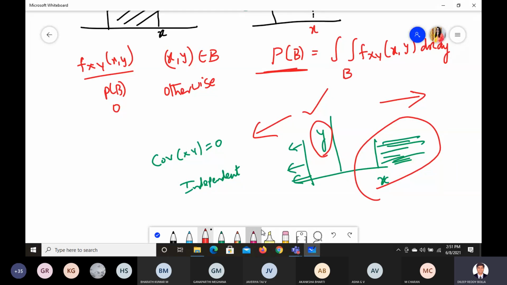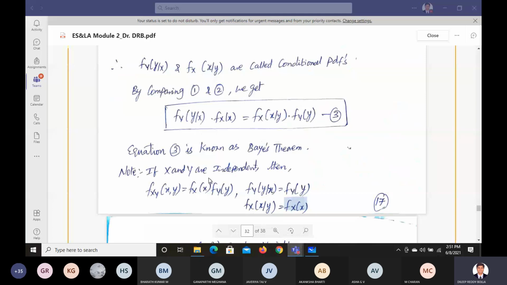Similarly, if you want to find the joint probability of x, y is not required for us, only x we can find out. So that's what they mean to say here. If x and y are independent in nature, then fy of y equals fy of y, and we are going to get fx of x by y as fx of x. By y means along with the x quadrant, we are trying to find along with the y quadrant.